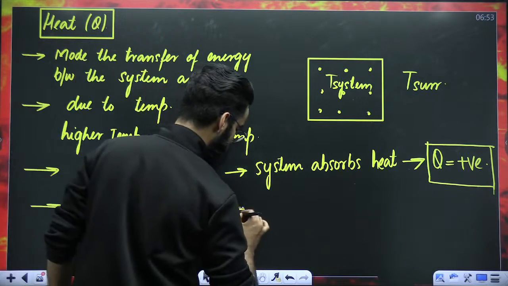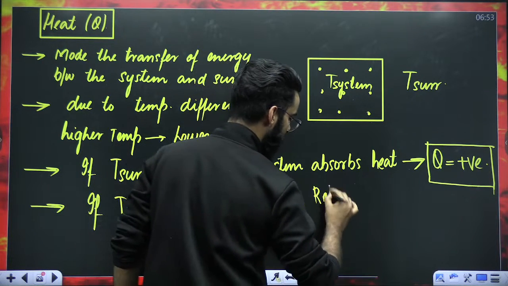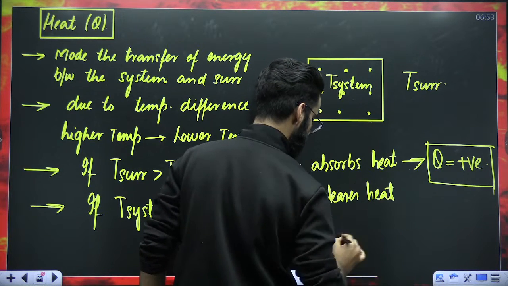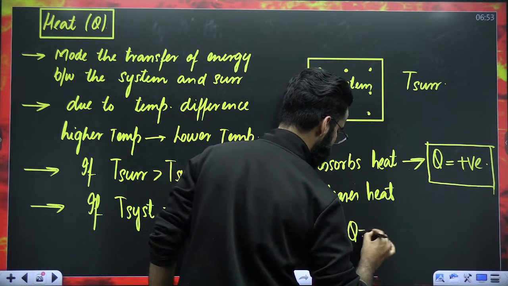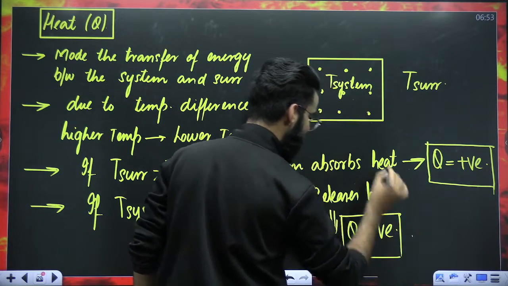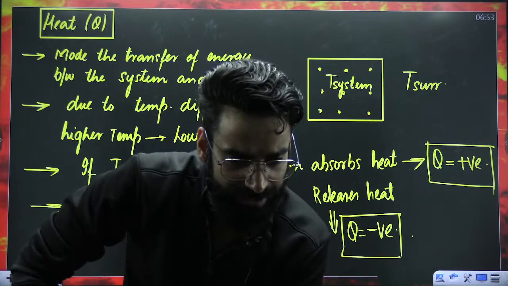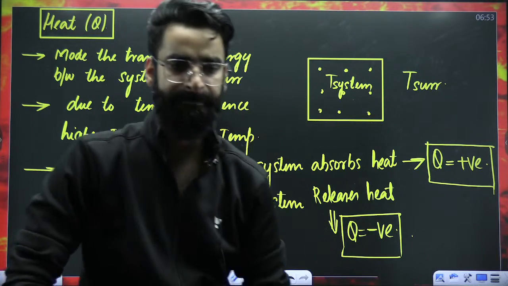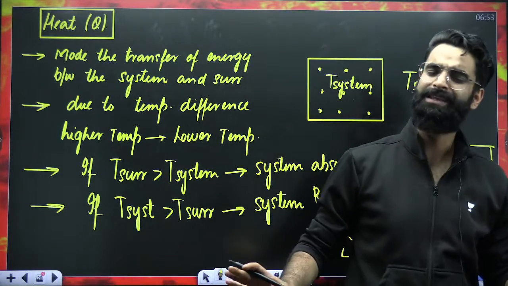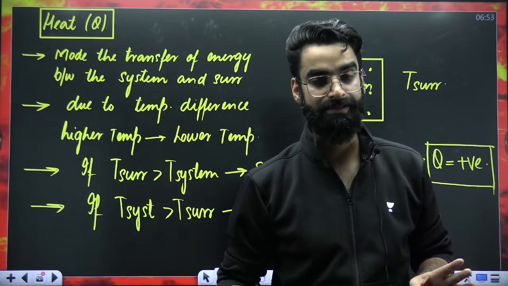Whenever the system releases heat, the Q value as per sign convention is taken to be negative. These are the two basic things which you have to remember about heat, nothing else.